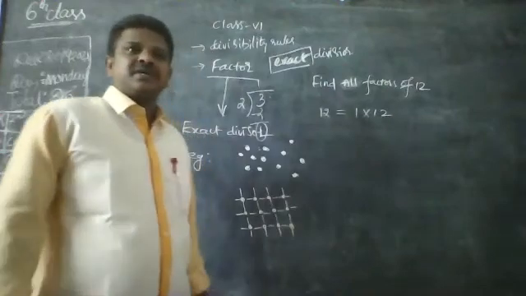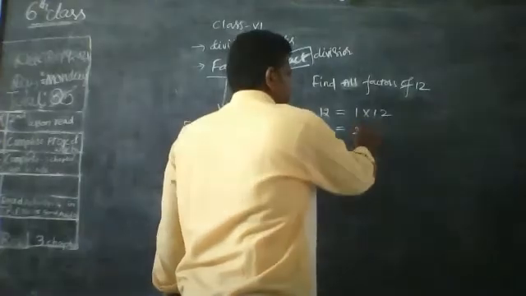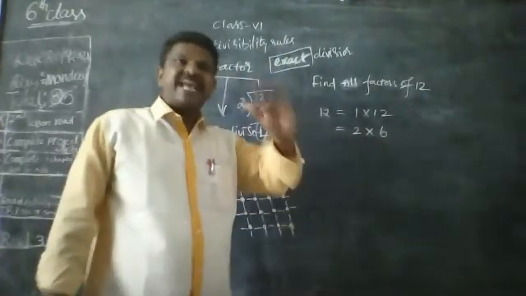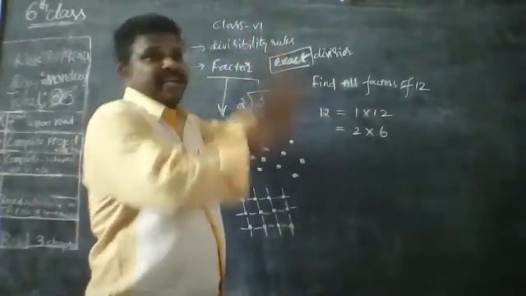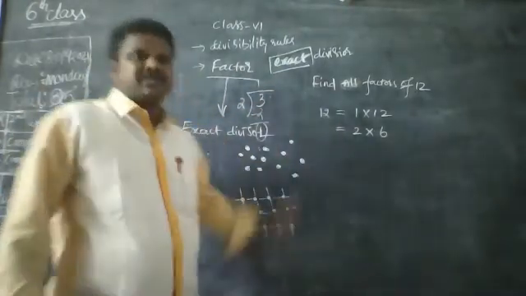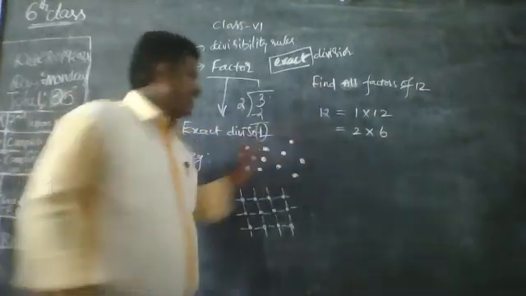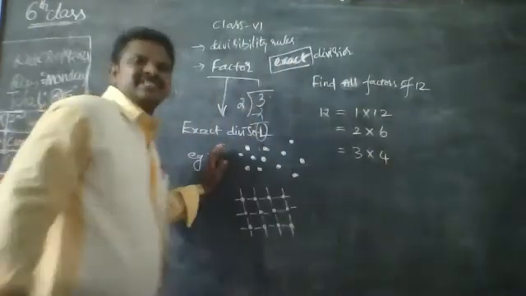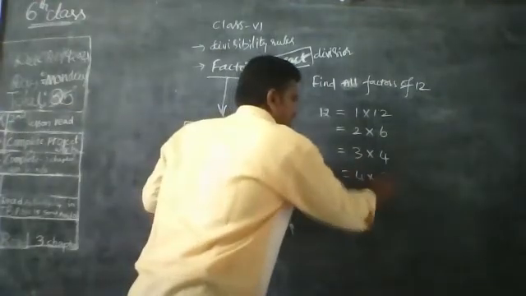Next. 2 into 6. Very good. Next, 3. We have to check from 1, 2, 3, 4, 5, 6, 7, 8, 9, 10 వరకు చూసుకోవాలి. So next. Very good. 3 into 4, 12. Very good. You just write also then.